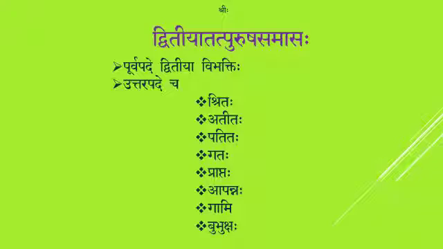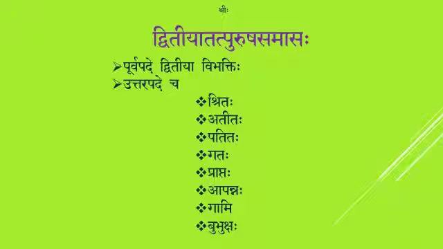The first word or the Purva Padam should have Dvitiya Vibhakti, and the Uttara Padam, the next word, that is the latter word or the second word, should have any one of these 8 words. Only if these two criteria are satisfied, there you can apply Dvitiya Tatpurusha Samasaha.